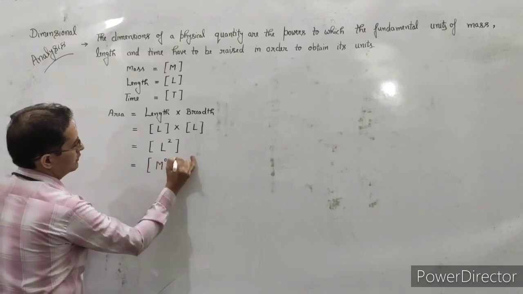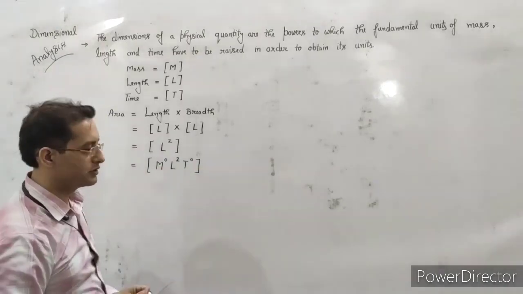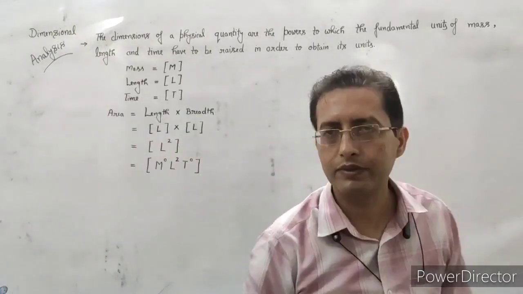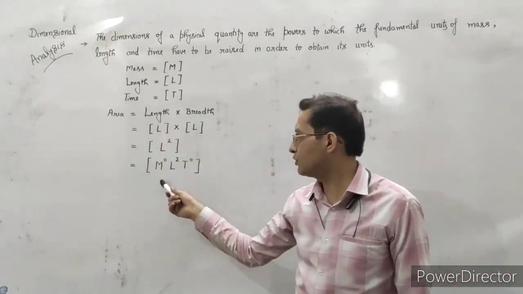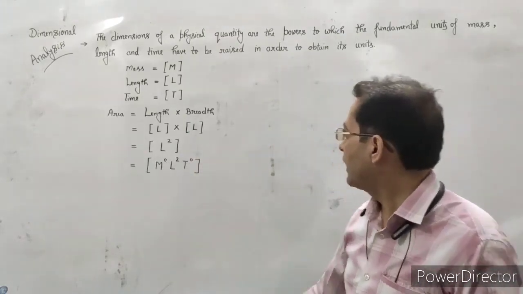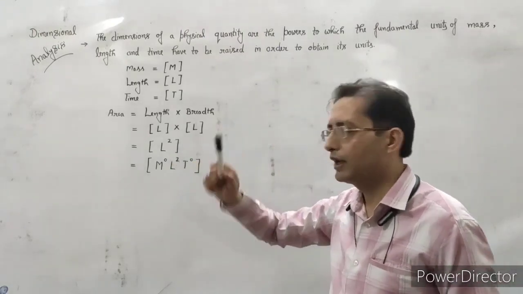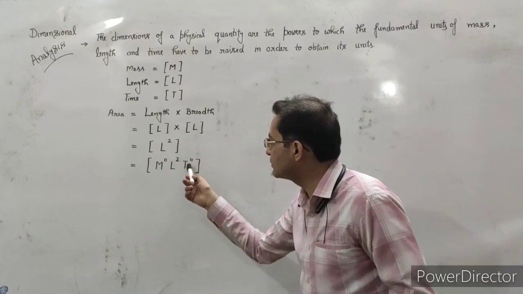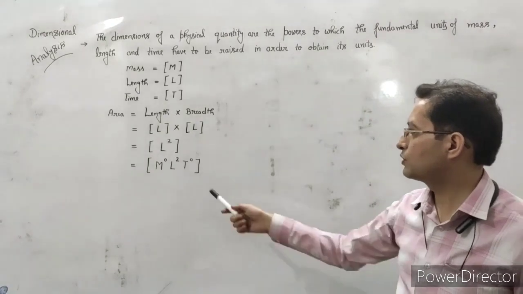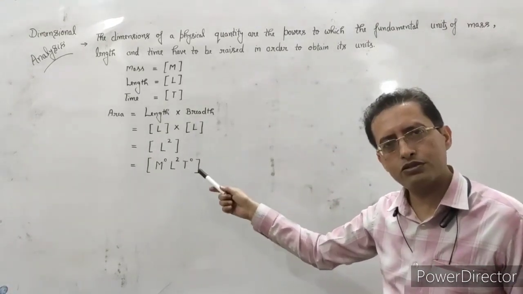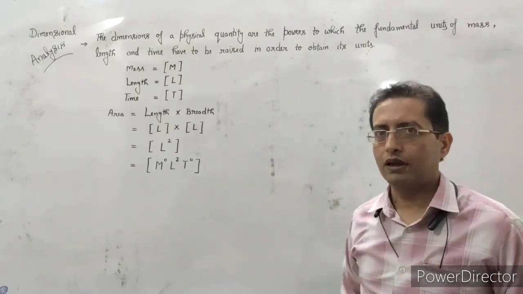Here actually it will be represented as [M0 L2 T0]. Why are we using M0, L2 and T0 here? We can see that there is no quantity of mass, so mass is 0 here, and length has the power 2, and similarly we cannot find the term of T in area, so it is represented with T0. So again, the dimensions should be represented within the brackets and with capital letters.